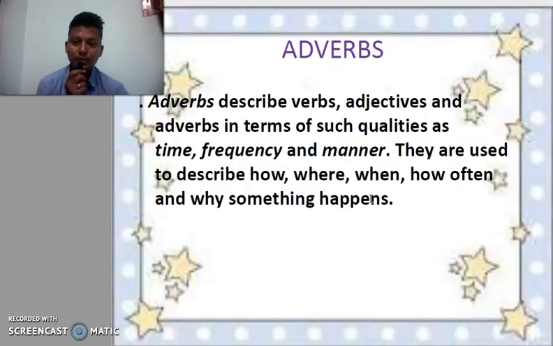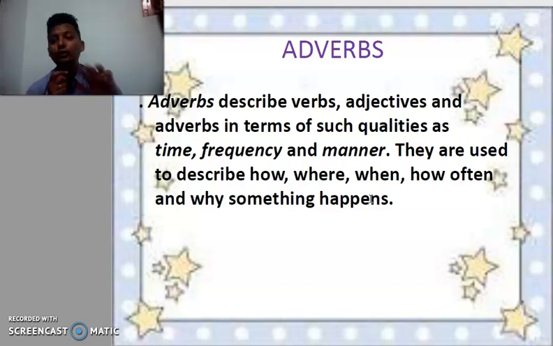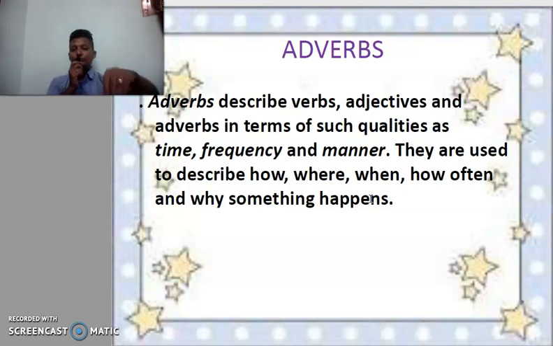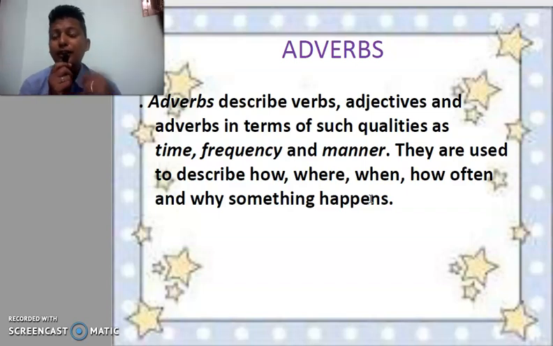So we'll talk about adverbs here. Adverbs describe verbs. Adjectives describe nouns and pronouns. Adjectives and adverbs both are qualifying words. They either define nouns or pronouns or verb forms. And such qualities as time, frequency and manner, they define, and they are used to describe how a particular action has happened, where it has happened, when it has happened, how often, the frequency of the act or task, and why something has happened. These are all the things that adverbs give more information on.